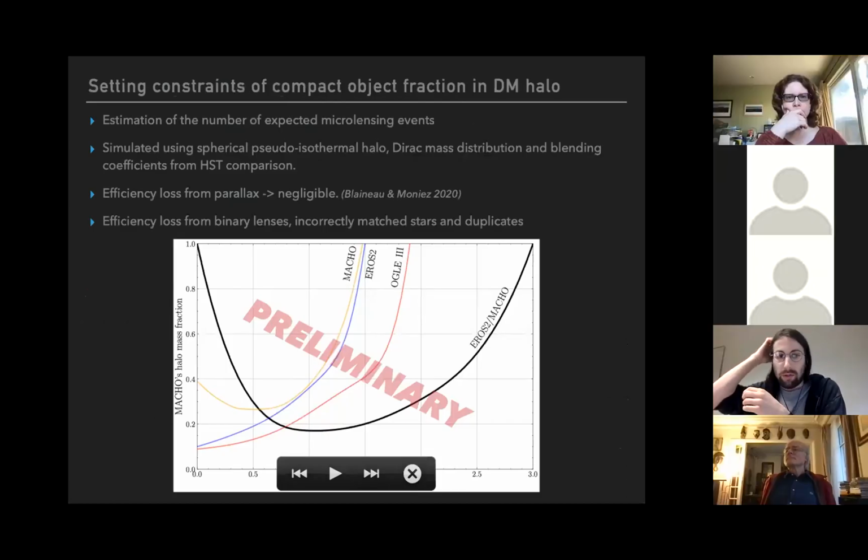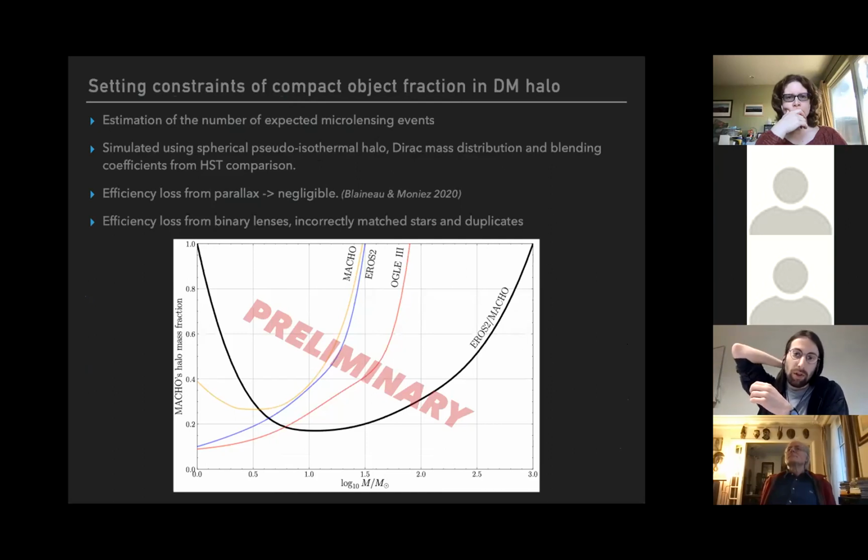And so, as I said, to put the constraint, we need to estimate the number of expected microlensing events if we had a halo composed of a certain fraction of compact objects. To do this, I simulated microlensing effects on the EROS-MACHO light curves using lenses from a spherical isothermal halo with a Dirac mass distribution, so for different masses, and using the blending coefficient that we obtain by comparing with the HST images.